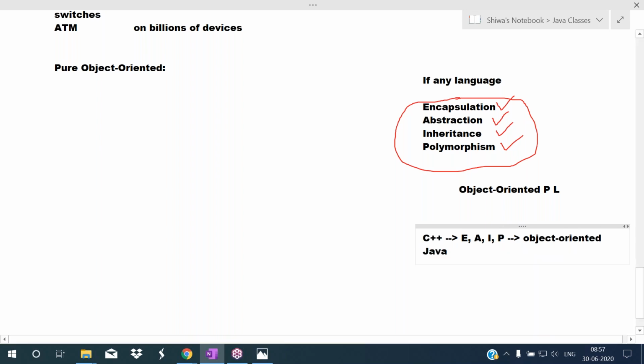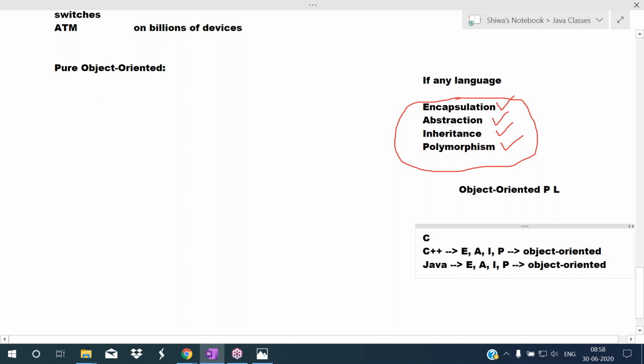Like that, Java also supports these four concepts: encapsulation, abstraction, inheritance, and polymorphism. So you can say Java is object-oriented. But I am using a term here: I'm calling Java pure object oriented and C++ object oriented only.